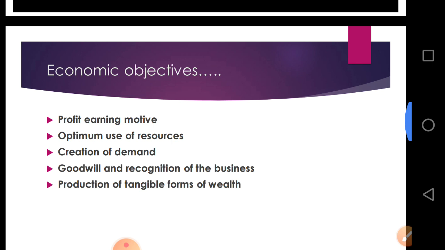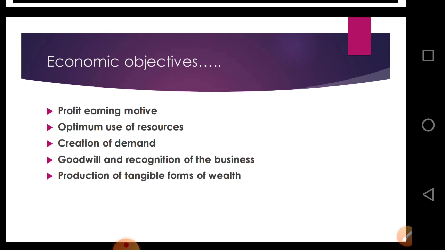In economic objective, the first objective is to earn profit, the profit earning motive. Business is an economic activity and its objective is mainly to attain maximum profit through customers' satisfaction. Therefore, the first main objective of any business is to attain profit. Earning profit is the primary objective of the business.